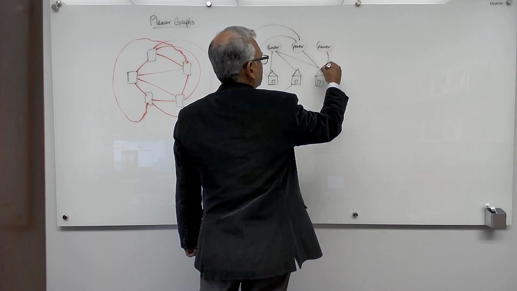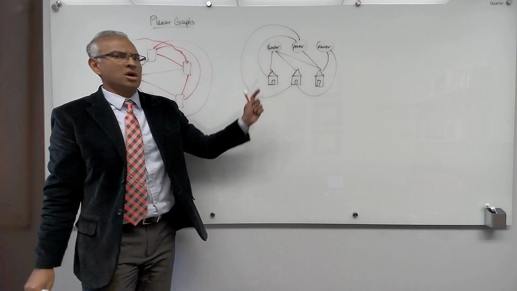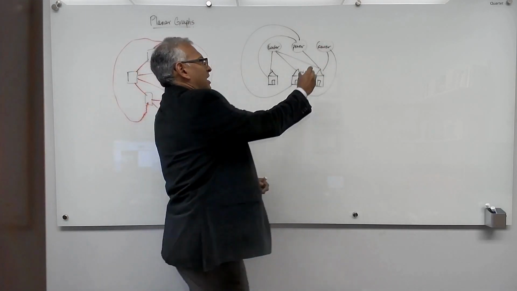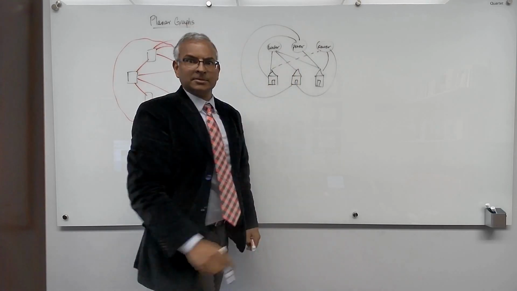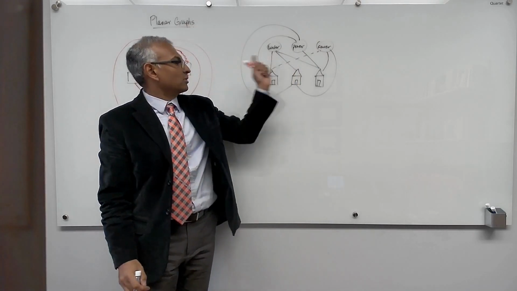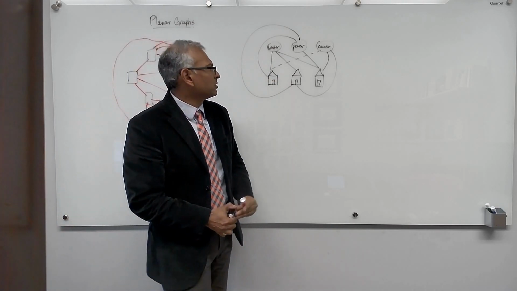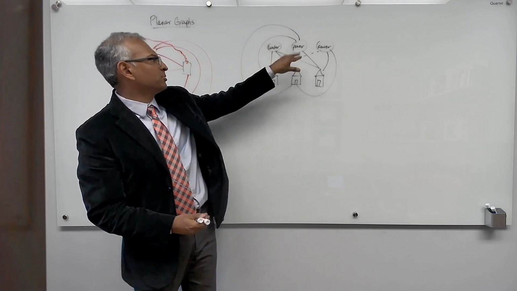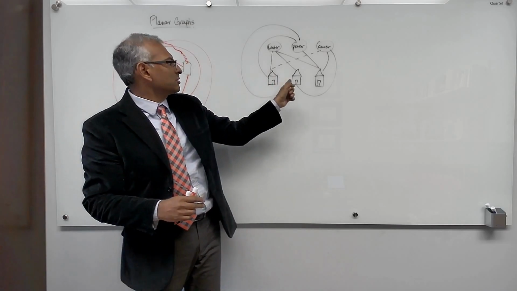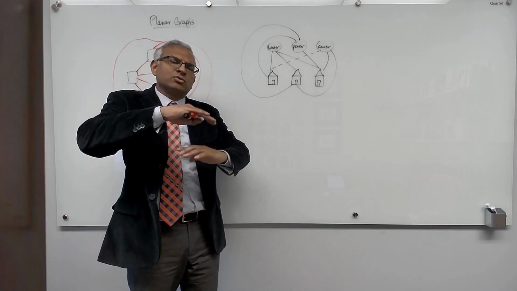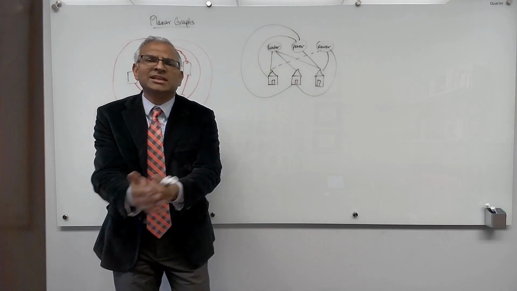Well, you can send the sewer here and here, but how do you get the sewer to this house? You'll have to cross. In particular, maybe the sewer line, you send it this way, and the sewer line is crossing with the water line. Do you really want your sewer line to cross with the water line? This is sometimes called the utility graph. So if you're going to connect up all these houses, then you need to put the sewer and the water line at different levels. And then in the construction of houses, you have to have different levels for sewer and water and so on. It gets expensive. We would much prefer to be able to construct utility graphs as planarly as possible.